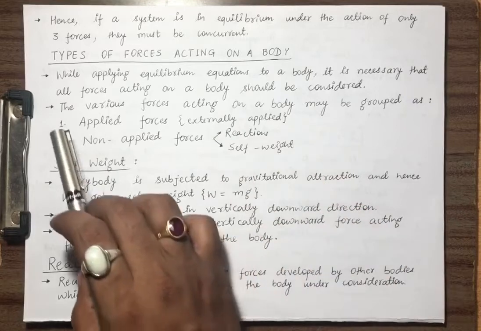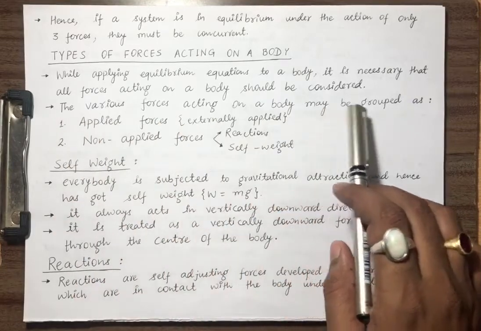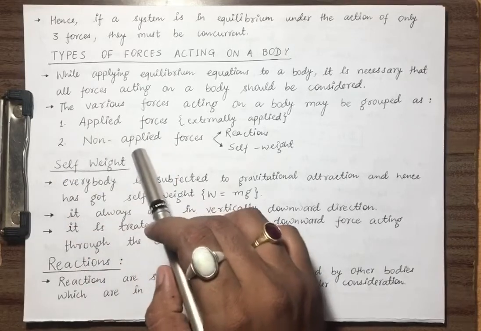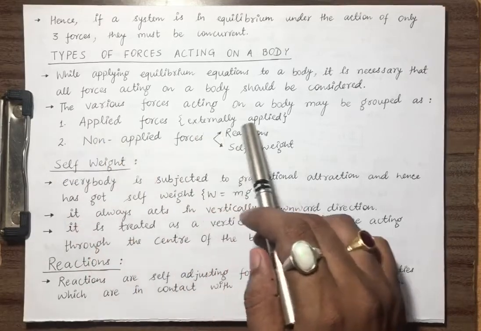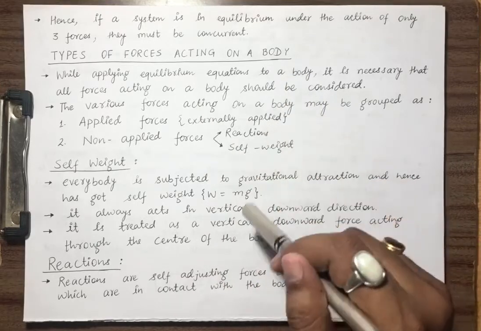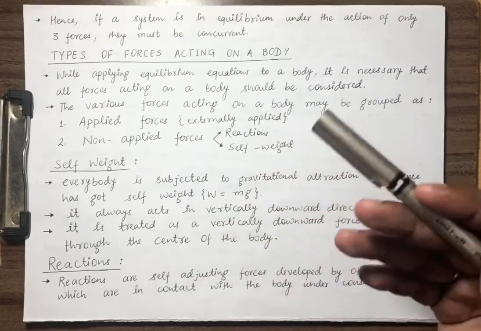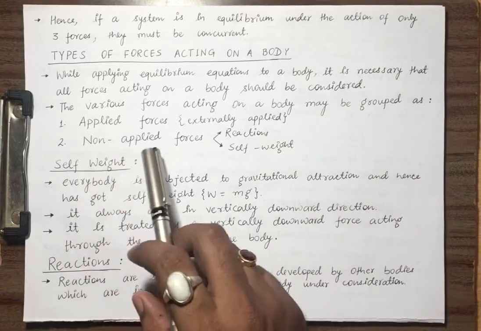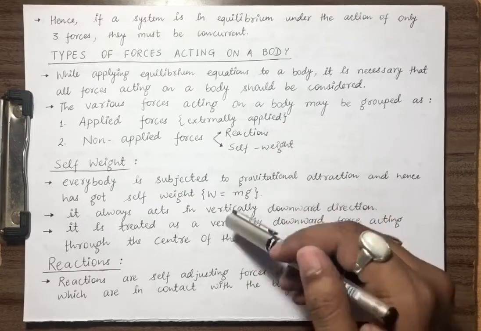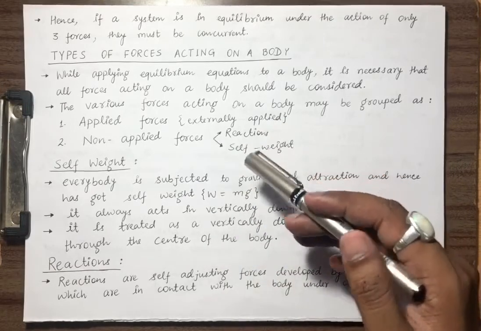The various forces acting on a body may be grouped as applied forces and non-applied forces. Applied forces are externally applied, coming from some external source. Non-applied forces are reactions and self weight. We are not applying these; they are self-generating forces.